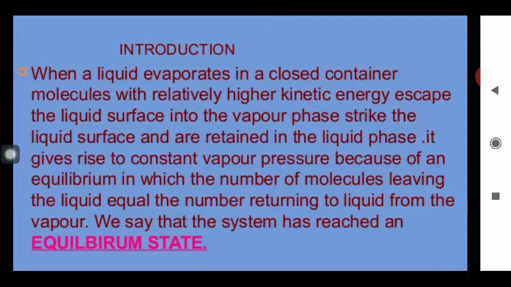First of all, we will discuss the various types of equilibrium on the basis of phase transformation. You know the meaning of the term phase: the solid phase, liquid phase, gaseous phase, and so on. These are the various phases, and one phase can be transferred to another by providing some amount of energy.